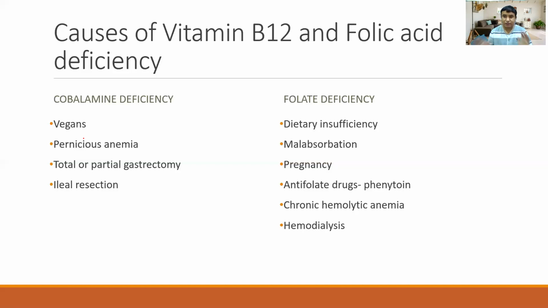If you are not supplying the folate, then they can have folate deficiency. Folate is a dialysable substance. If someone is on hemodialysis, then they can have folate deficiency and this megaloblastic anemia. That is what you need to understand about the causes of deficiency of these two molecules.